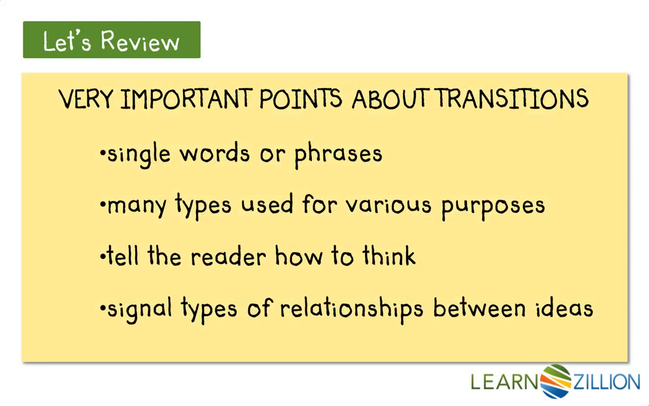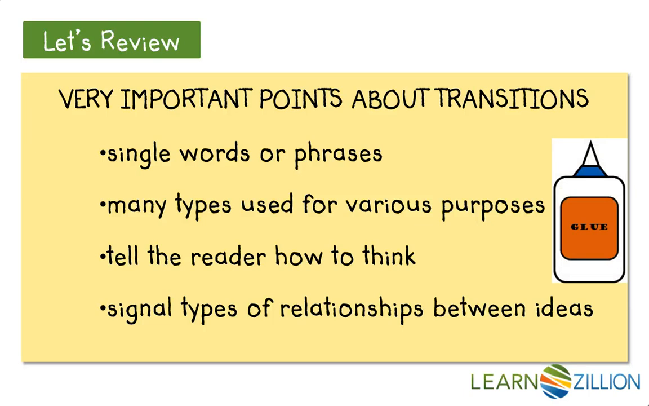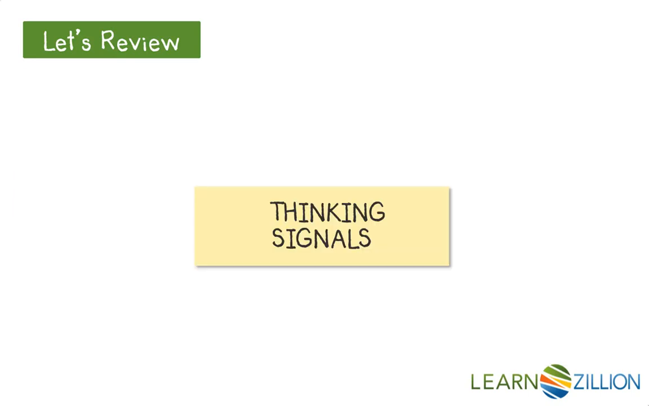Transitions can be single words or phrases. There are many types of transitions used for various purposes. Transitions tell the reader how to think because they signal types of relationships between ideas. I like to think of transitions as the glue that holds all the writer's ideas together so that the reader ends up with a clear and concise way to understand the writing. Transitions are thinking signals. They give us clues about how to organize the ideas in the writing.